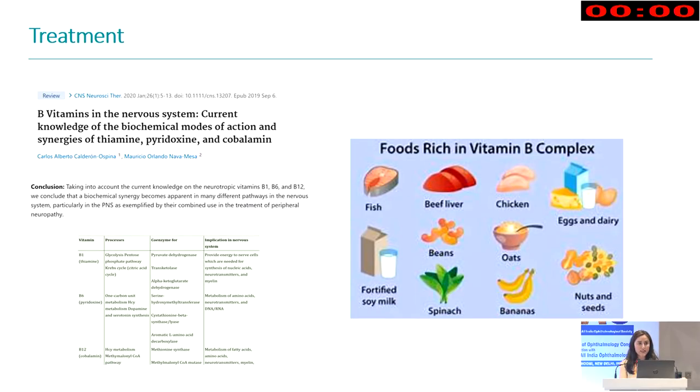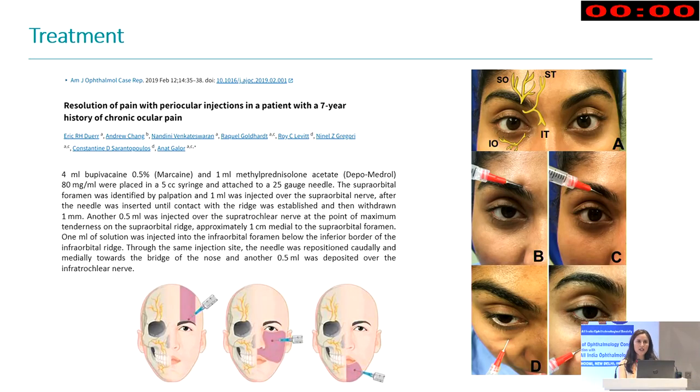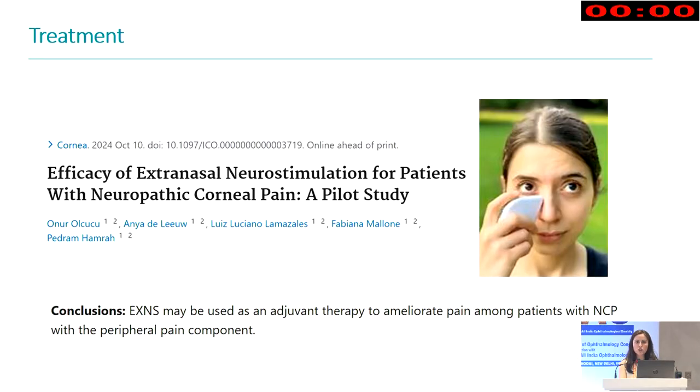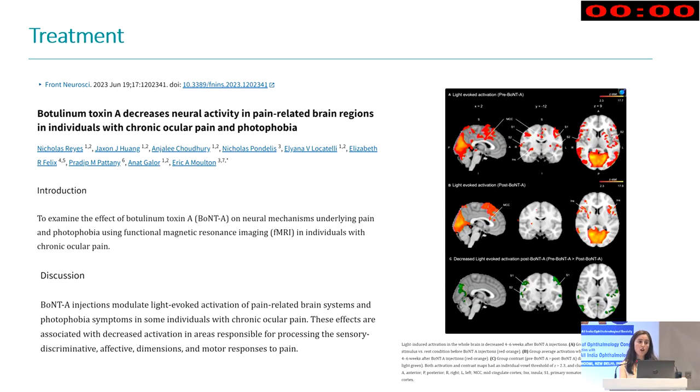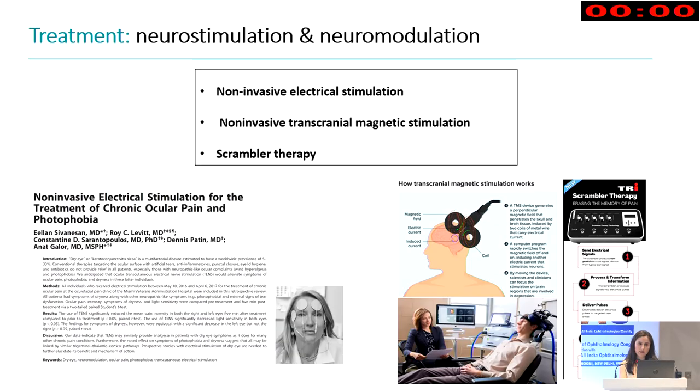We will advise to check the vitamin B levels, especially B1, B6, and B12. And in some cases, it can be useful to do periocular injections with anti-inflammatories or anesthetics. And also, we can find some devices like external nasal neurostimulation that can work in these patients, or Botox toxin injection in some areas.